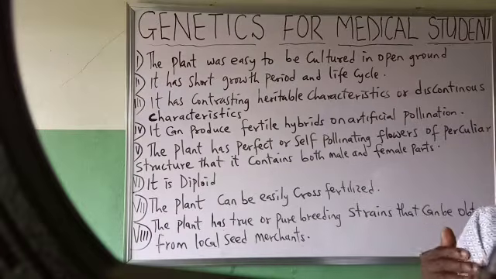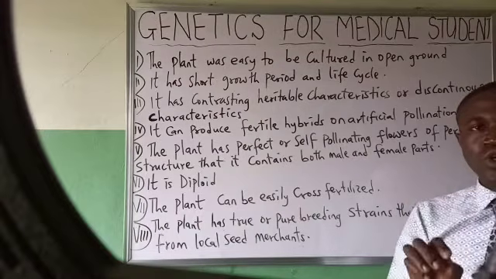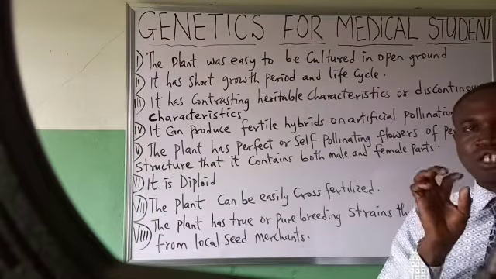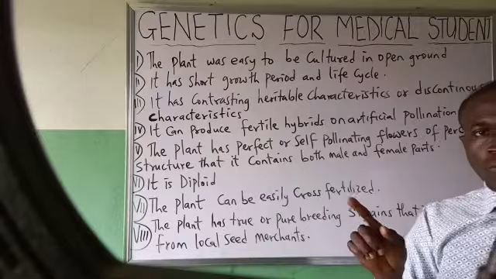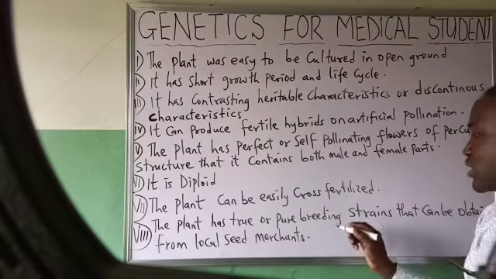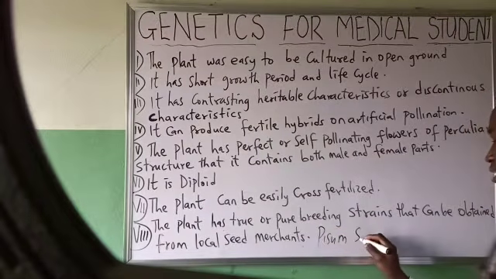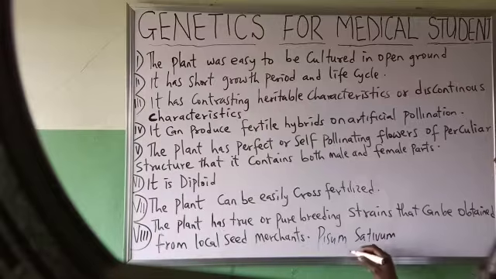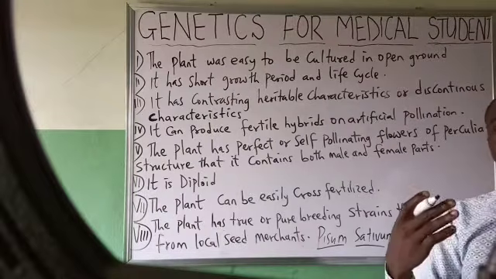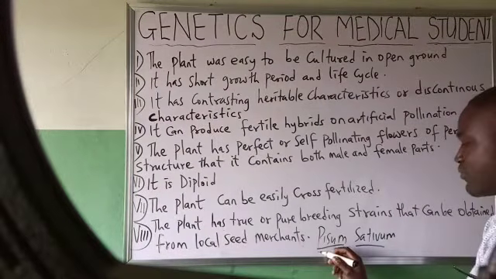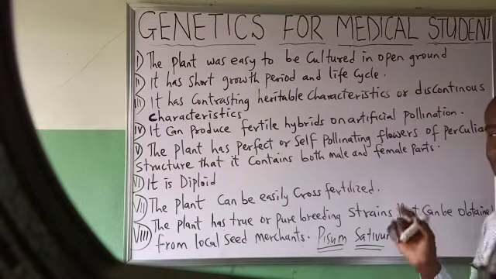Now, as we introduce the topic genetics, we said that the father of genetics, Gregor Mendel, used a garden pea, a species of garden pea called Pisum sativum. He used a species of garden pea called what? Pisum sativum. And we said, as this video continues, we see reasons why this scientist, the father of genetics, chose to pick or select Pisum sativum.